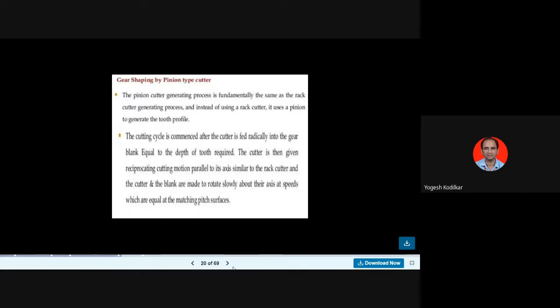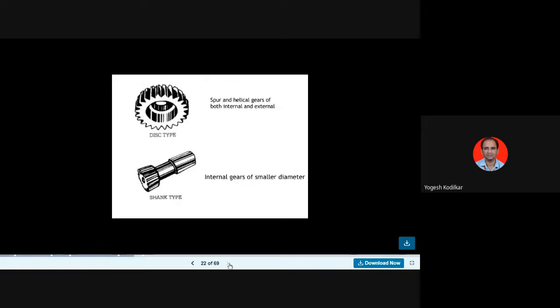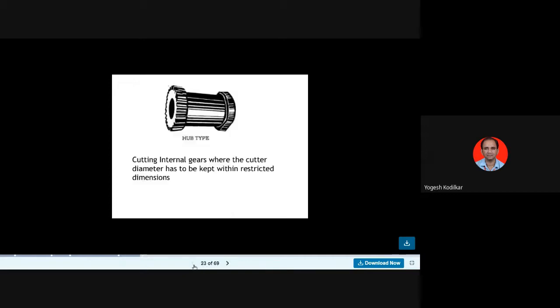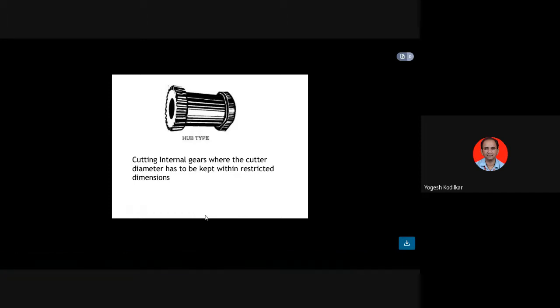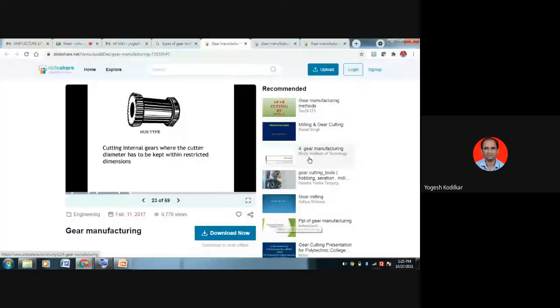So students, that is gear shaping by pinion cutter process. These are the different types of gears. Spur gear and helical gears both are having internal as well as external gears. Then internal gears of smaller diameter, that is same type. Hub type gear, this is the hub type gear. Cutting internal gears when the cutter diameter has to be kept with restricted dimension. हब टाइप काय होतं, जेव्हा रिस्ट्रिक्टेड डायमेन्शन असणार आपल्या गिअरवर तेव्हा अशा प्रकारचे गिअर वापरले जातात. दॅट इज हब टाइप गिअर्स. सो स्टुडंट्स, इन दिस वे these are the different gear processing processes.